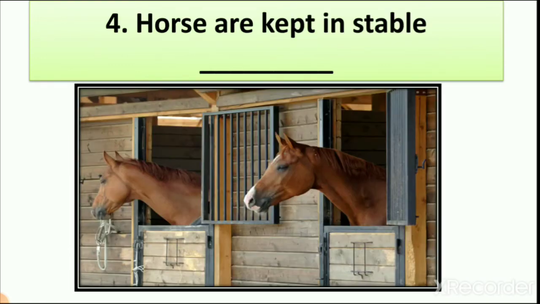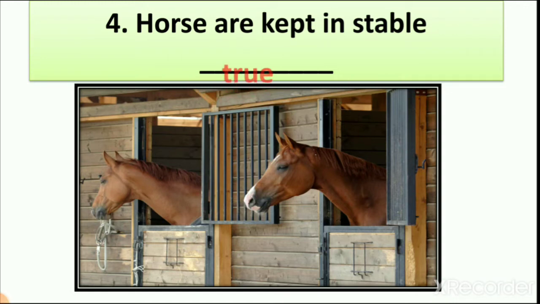Then number 4, horses are kept in stable. As we know, when we keep a horse with us as a pet animal, we have to make a big home for them, and this home is known as a stable. So many horses are living in stables. Mostly on a farm they make a stable for horses and keep them.